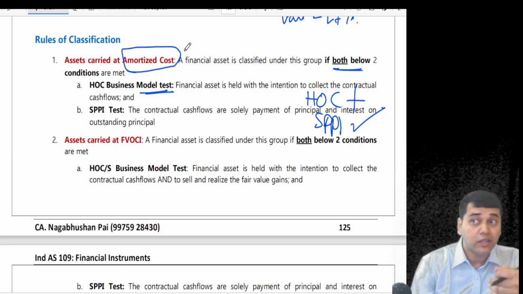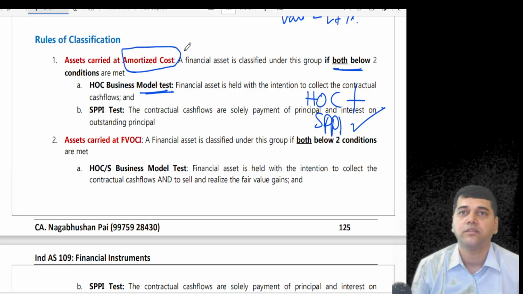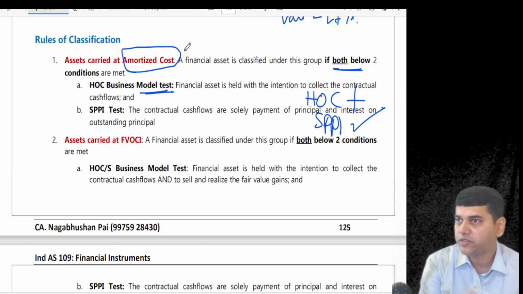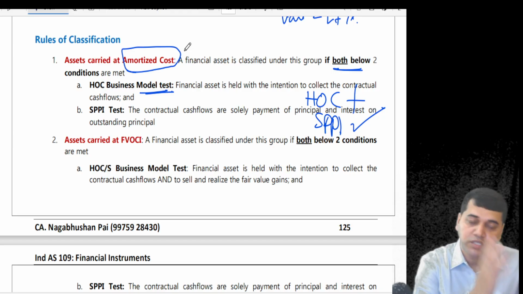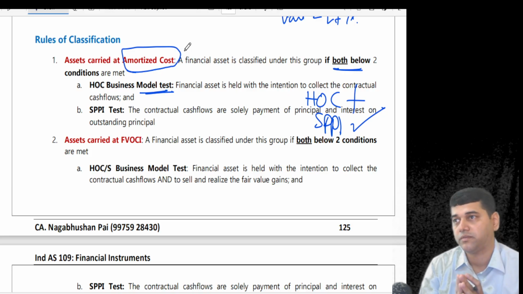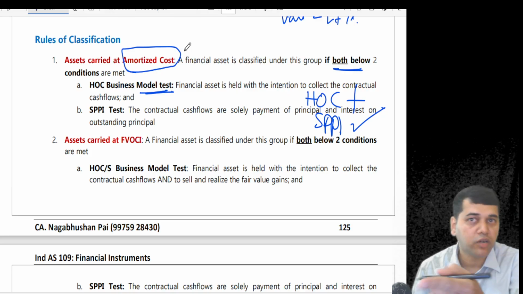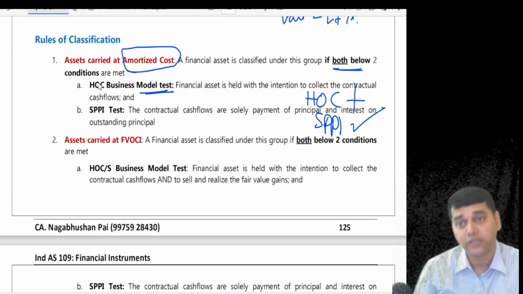So if I have to solve the problem, you have to be very clear about what the theory speaks. And have I given you every theory of the study material? Please open the study material and you see. You understand how much theory is there. I have given you only that theory which is helping you to solve the problems. So every single word that I'm writing here, it is my hard work. So I expect you understand it.